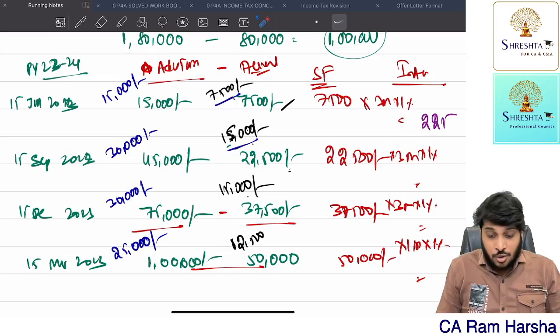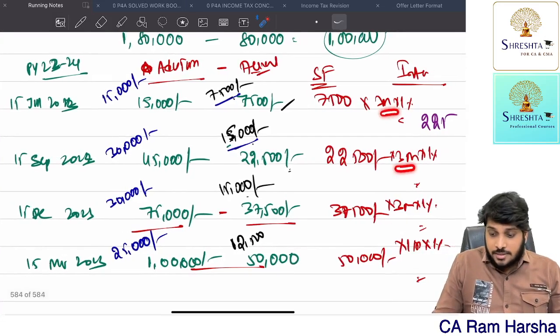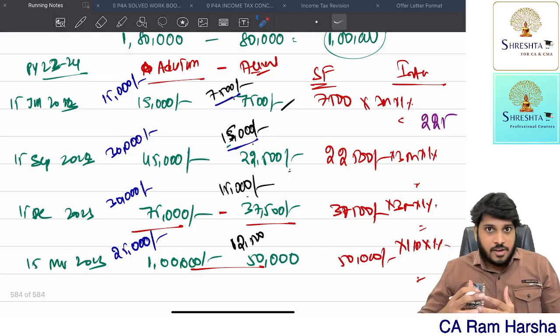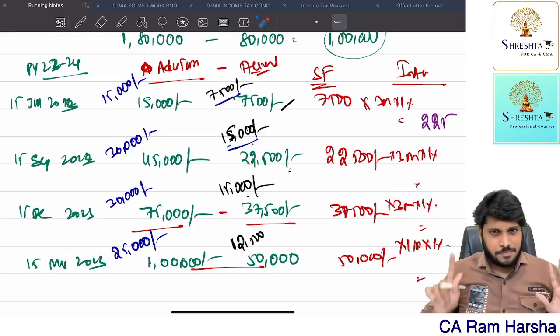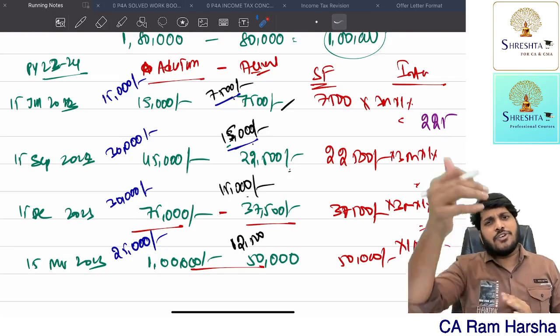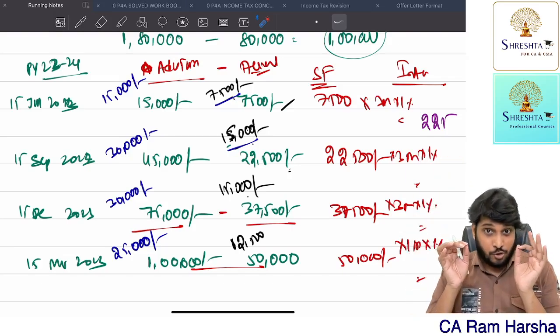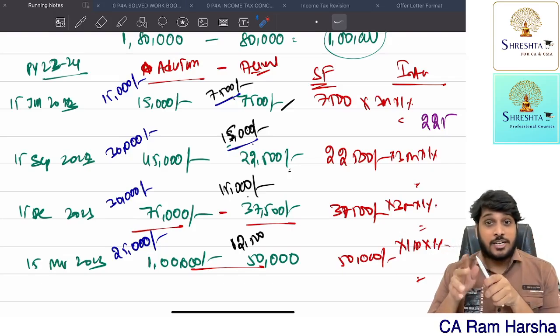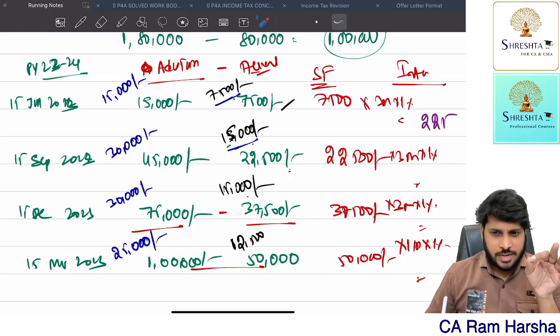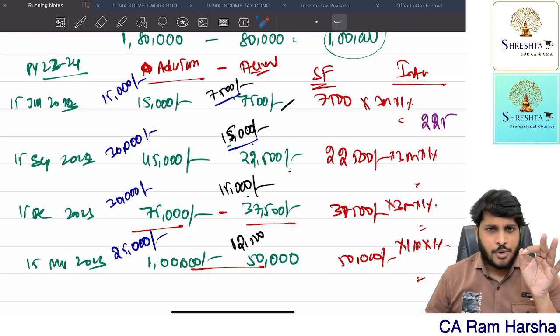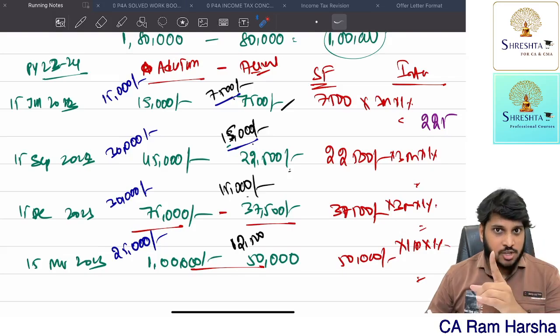See, why 3, 3, 3, 1? Why are we computing this way? Let me take this example in a different way. In section 234C, we compute interest only up to March of the previous year. Remember one point: in section 234C, we compute interest only up to March of the previous year.